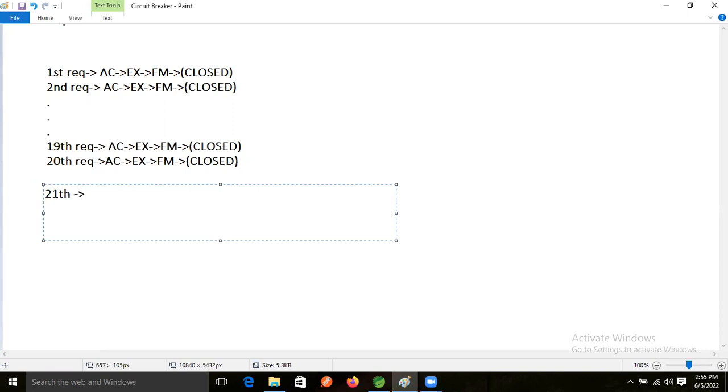Directly the fallback method will execute, and we will get the response from the fallback method. And what status will come? Open status will come.